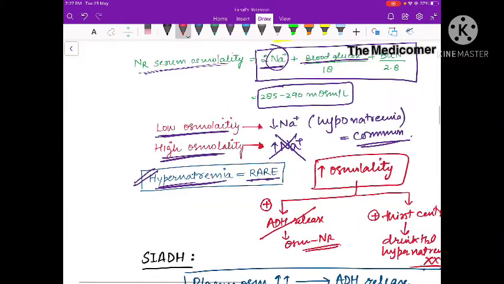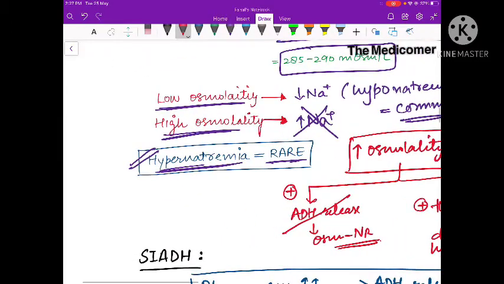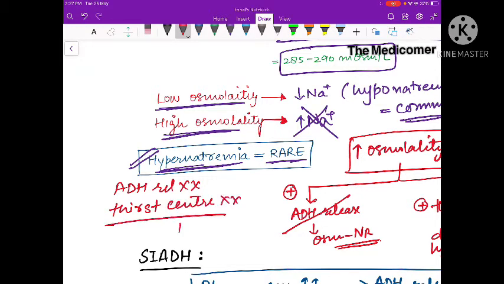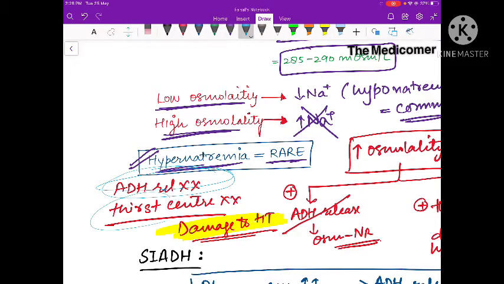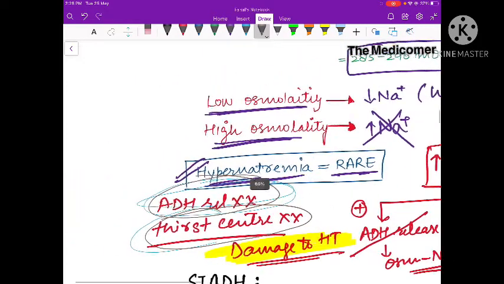So hypernatremia is a very rare condition. It can occur if in a person ADH release cannot occur, and if the person is not able to take water, or the thirst center is not functioning properly. It can occur in case of damage to the hypothalamus. So if in a rare condition there is damage to the hypothalamus because of trauma or something, and that has caused damage to both the posterior pituitary as well as the thirst center, so there is no release of ADH, no thirst, the person does not drink water, then in that case only hypernatremia will be seen.